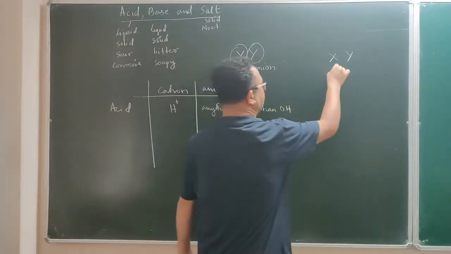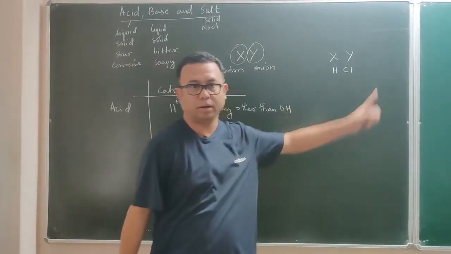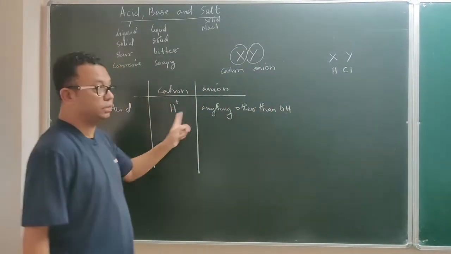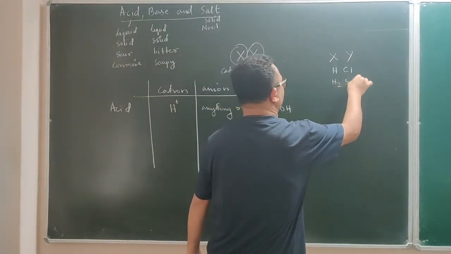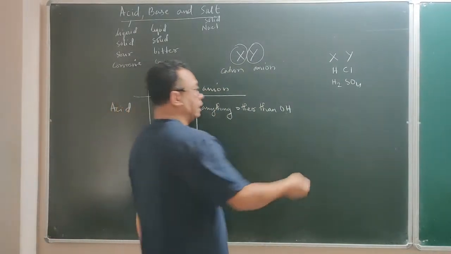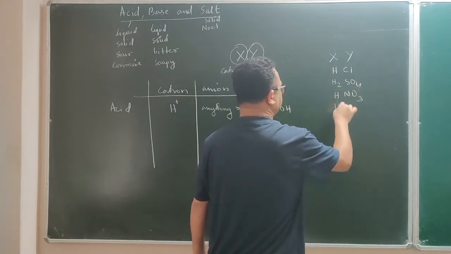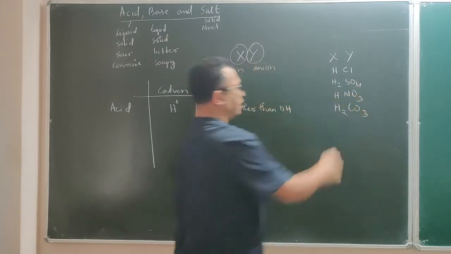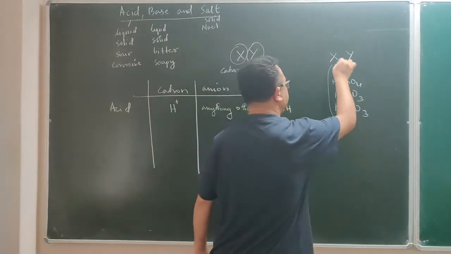So if the cationic part is H and the anion part is Cl, then it is HCl, hydrochloric acid, and you can see the cationic part, hydrogen, is there. Similarly sulfuric acid, H2SO4, has hydrogen as the cationic part. Then HNO3, nitric acid, or carbonic acid. That means every acid has hydrogen in it.